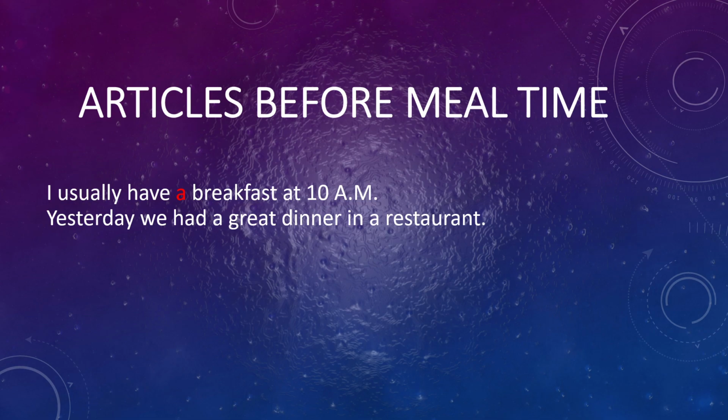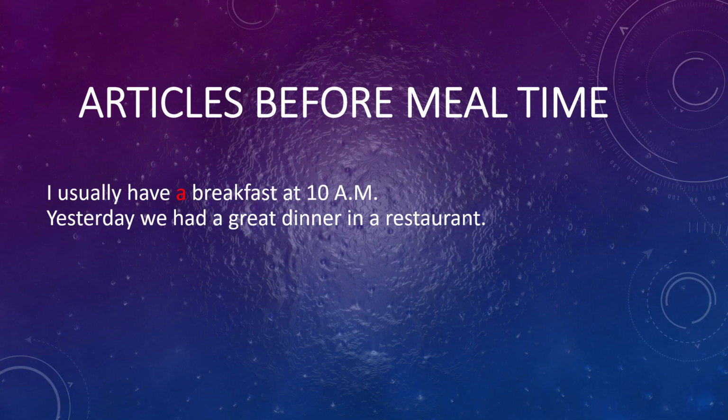But there is a but. If we have a mealtime which is prepared especially for someone or to celebrate something, we can use a or an article before them.